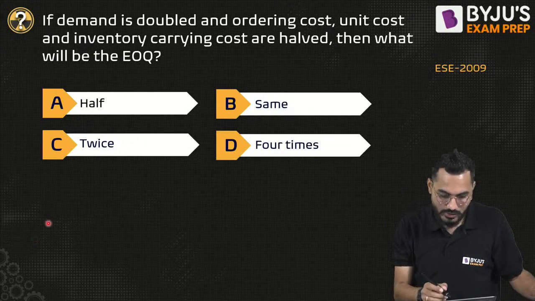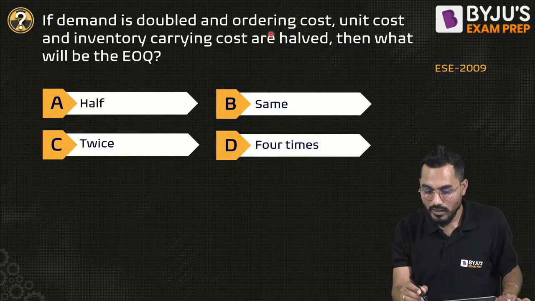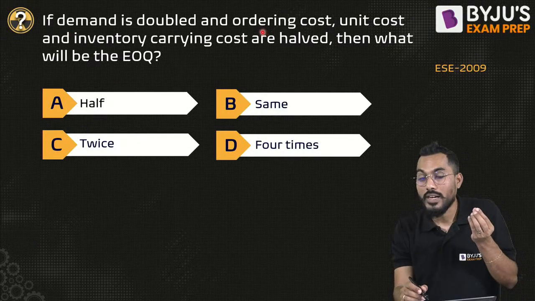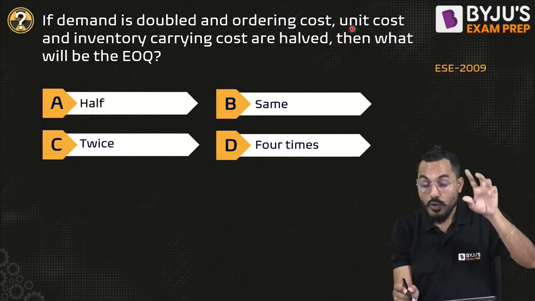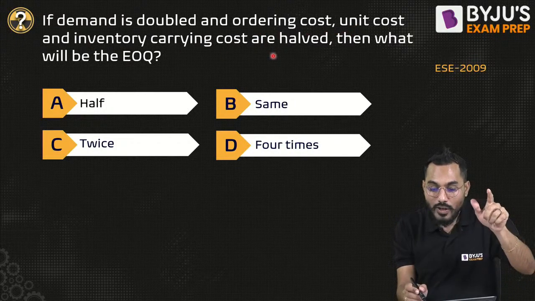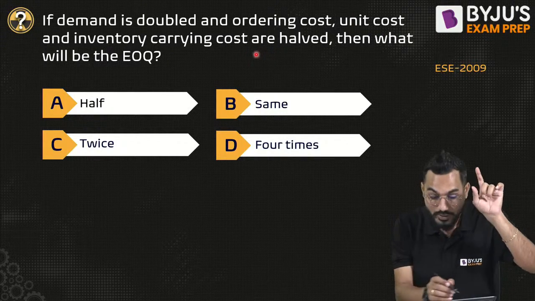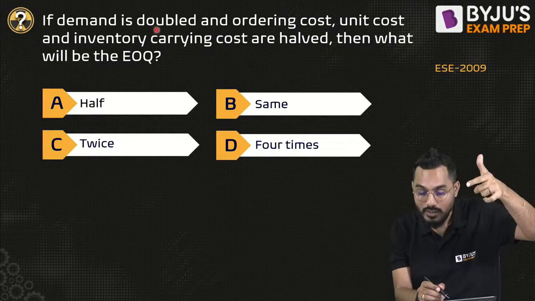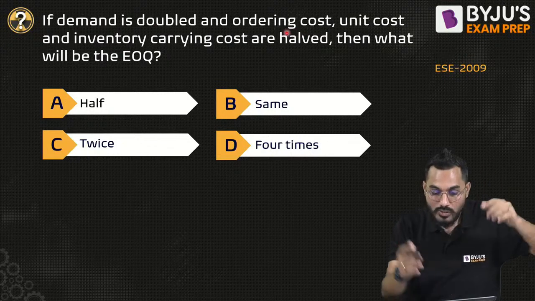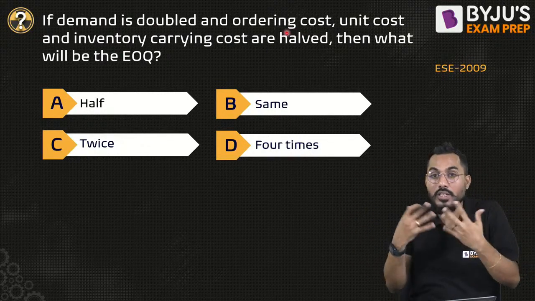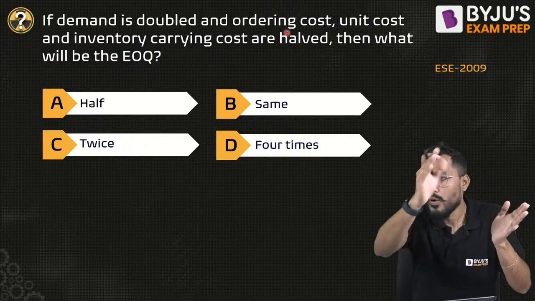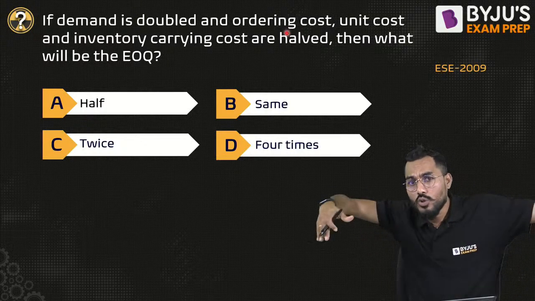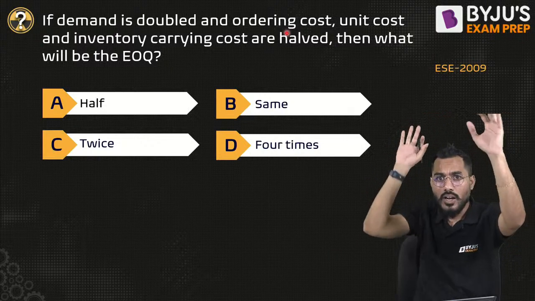Right. Next question. What is it? If the demand is doubled, look, scintillating question. What is that? If the demand is doubled and ordering cost, unit cost and inventory carrying cost are half. Remember, doubled the demand and order cost, unit cost and inventory cost are half. Then what will be the EOQ? What will happen to the EOQ? Again, same thing. In the first statement, what is EOQ? In the second statement, what is EOQ coming?